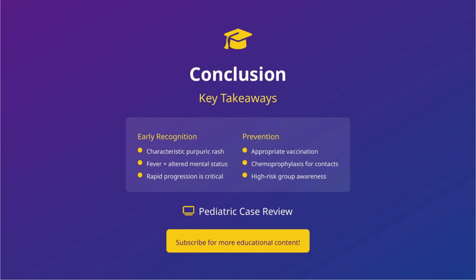To conclude our discussion on meningococcemia in pediatrics, remember that early recognition and intervention are crucial to survival. The characteristic purpuric rash, along with fever and altered mental status, should trigger immediate antibiotic administration. Risk factors include young age, complement deficiencies, and close contact with infected individuals. Prevention through appropriate vaccination and chemoprophylaxis for close contacts remains essential.